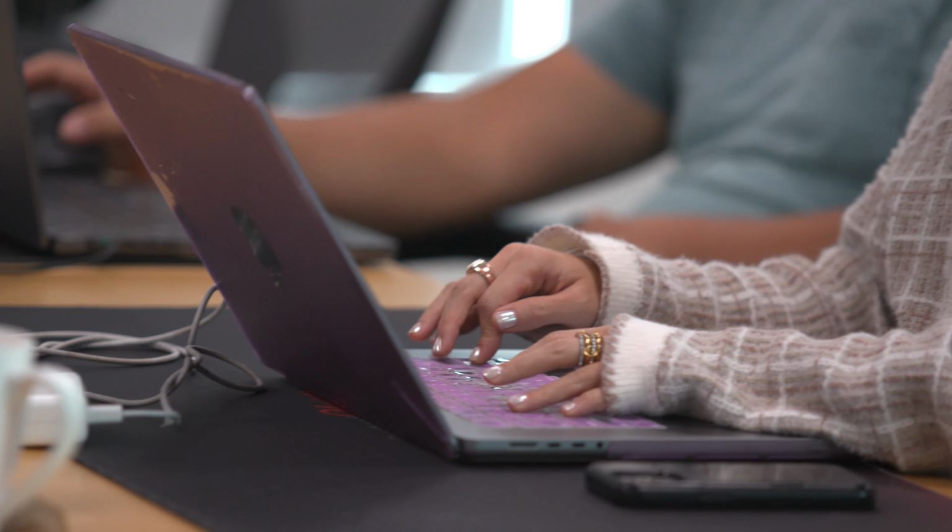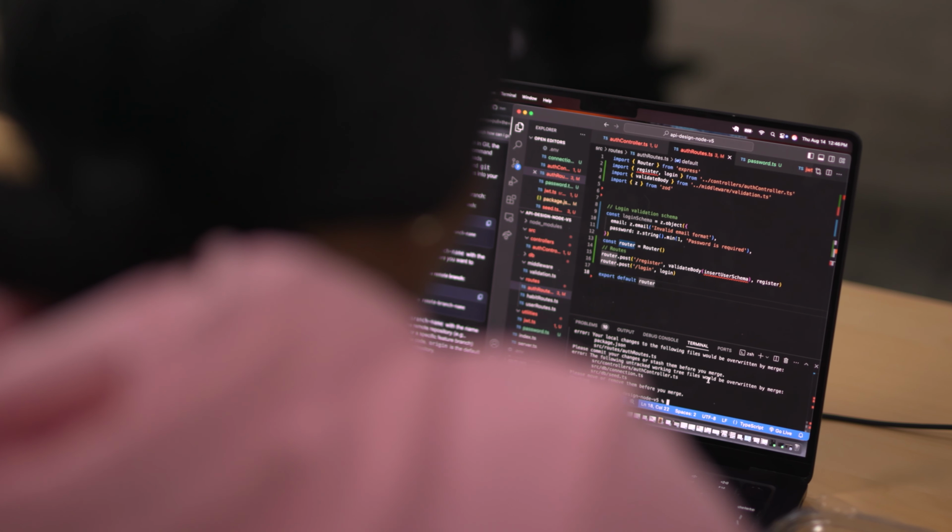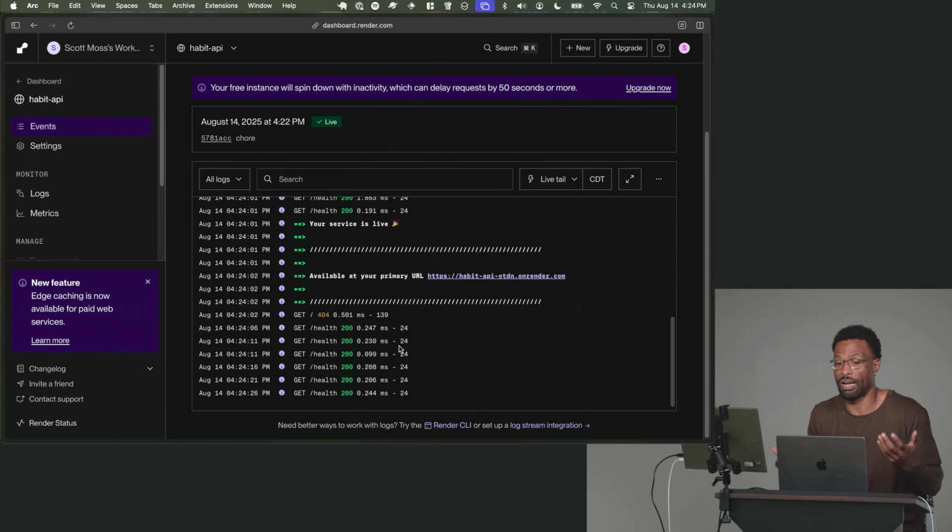In this course, we're going to cover everything from getting started with Express and creating and organizing routes, to locking them down with JSON Web Tokens, understanding how to work with databases and ORMs like Drizzle and Postgres. We'll also cover things like error handling and testing, and finally, deploying your API to production. After taking this course, you'll be able to build powerful backends for any full stack application.